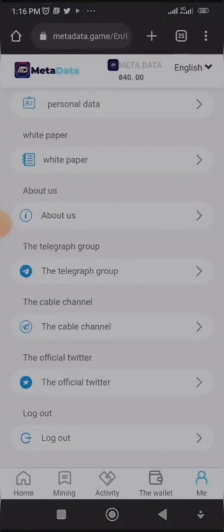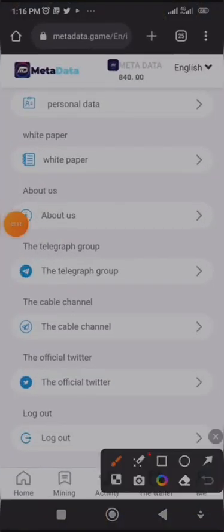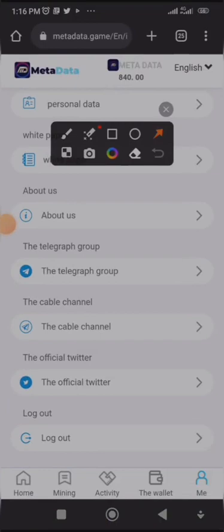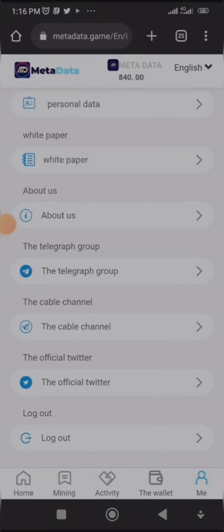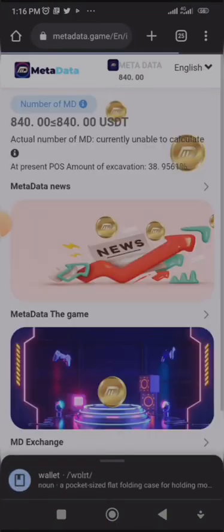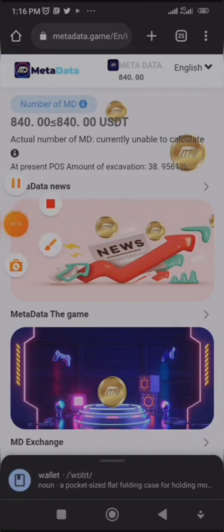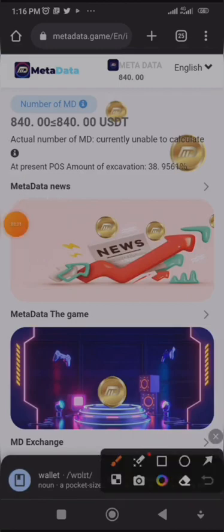The next item on the menu down here is our wallet. When I click on wallet, it shows my current metadata token which I've mined is 840 metadata. Then the next information says the actual number of metadata is currently unable to calculate.